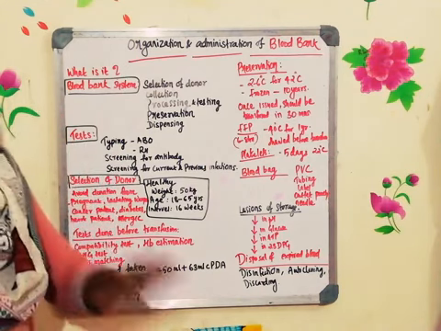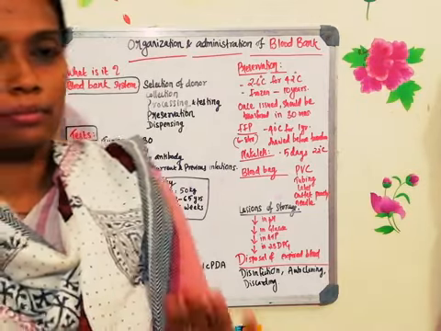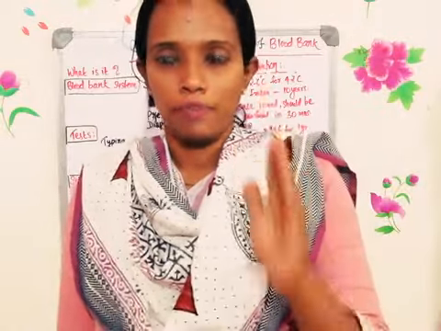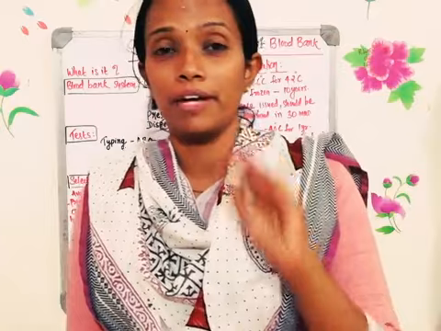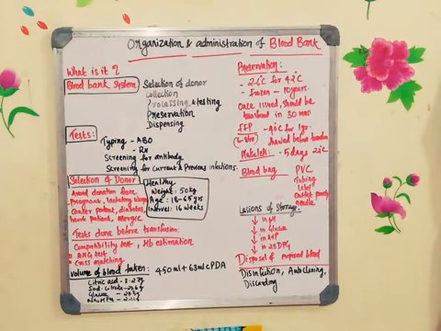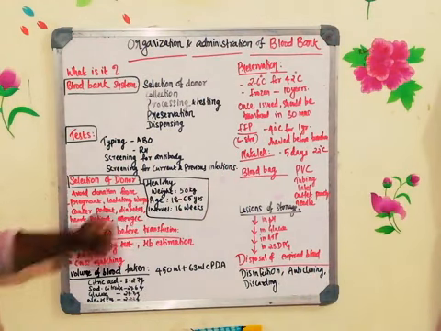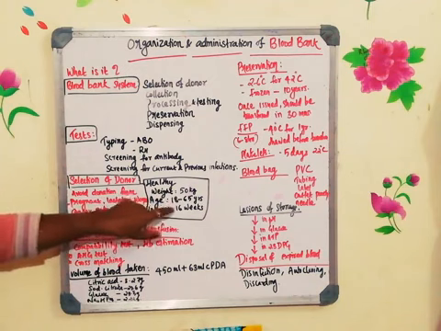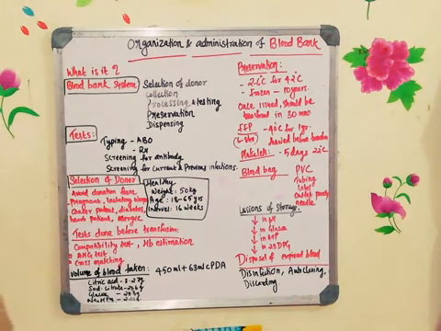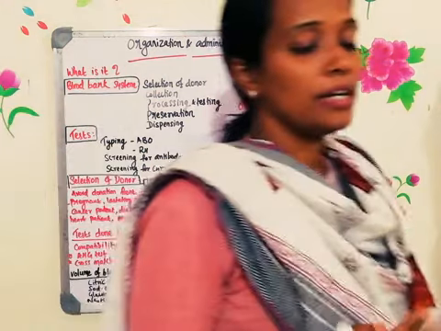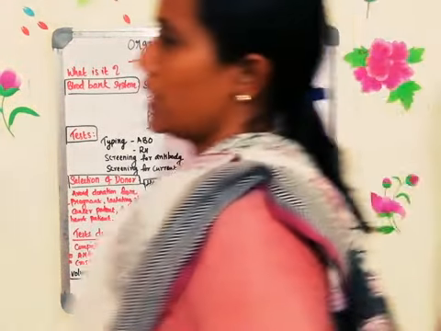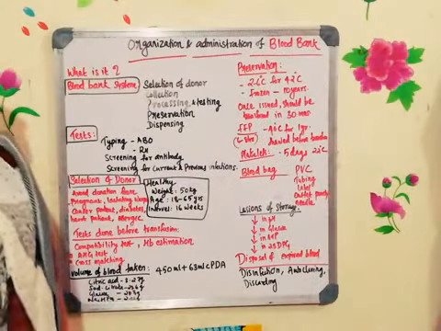Second, those who are underweight can never give blood. Meaning, if the body weight is less than 50 kg, they cannot give blood. The weight of an individual who is going to donate blood should be 50 kg minimum. So many of you cannot give blood, I think. Some of you are less than 50 kg. And the age should be between 18 and 65 years, and the interval at which you can give blood is 16 weeks. Usually they say after 3 months you can go for the second donation. Fine.